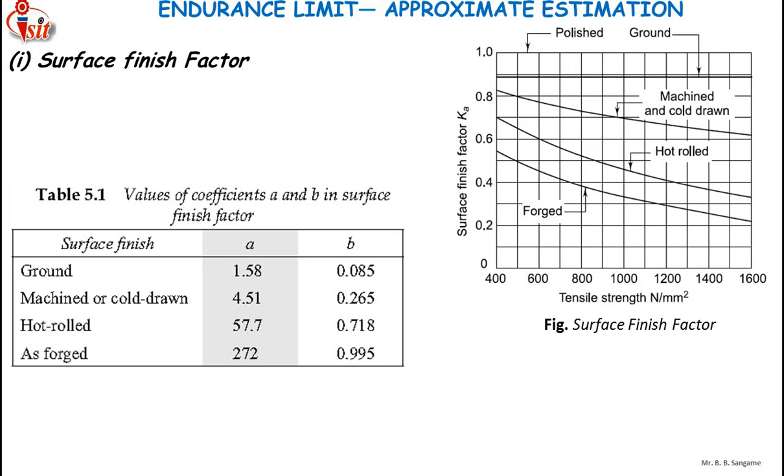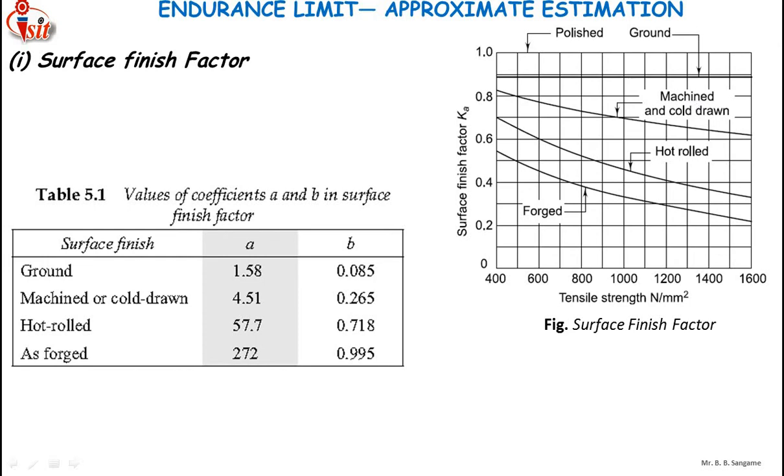Here you can see the figure which shows the surface finish factor for steel components. The surface finish factor K and its relation with the tensile strength in Newton per mm square. As the tensile strength increases, you can see that the surface finish factor is decreasing. This is the area of polished and this is the area of ground.